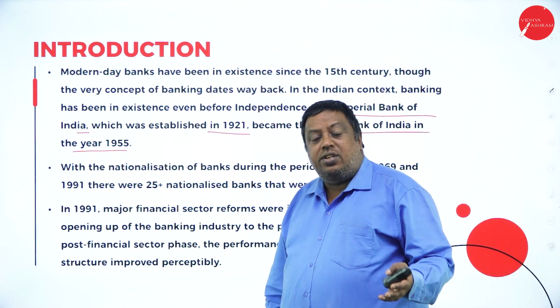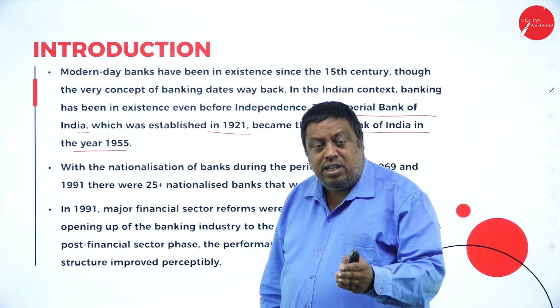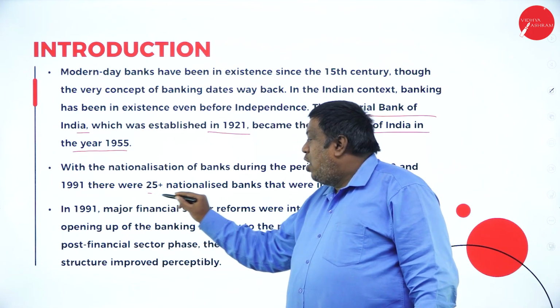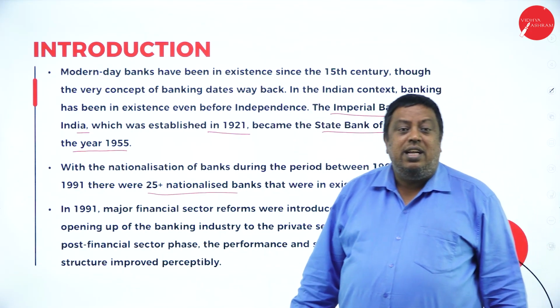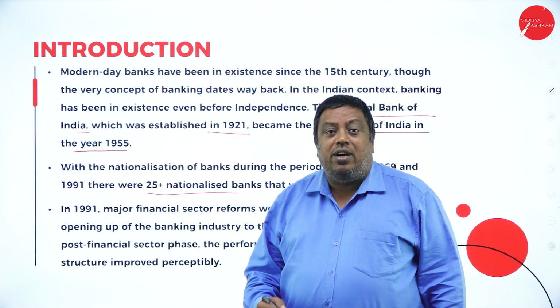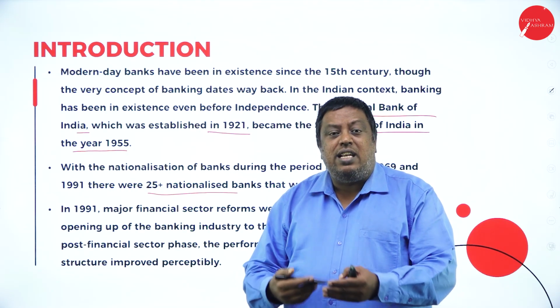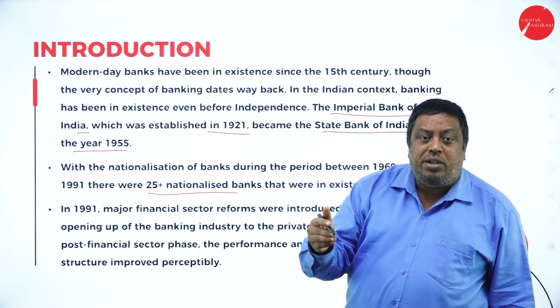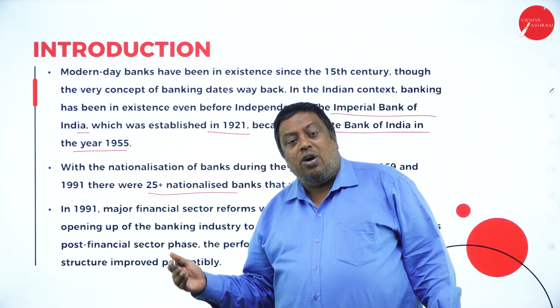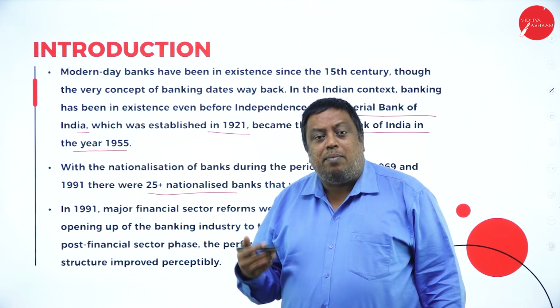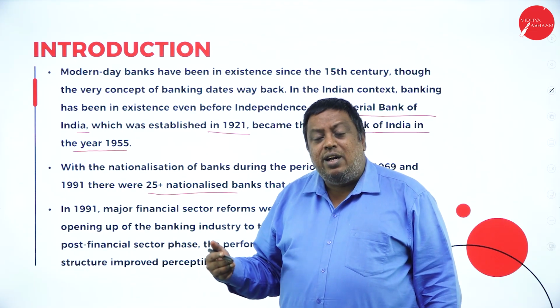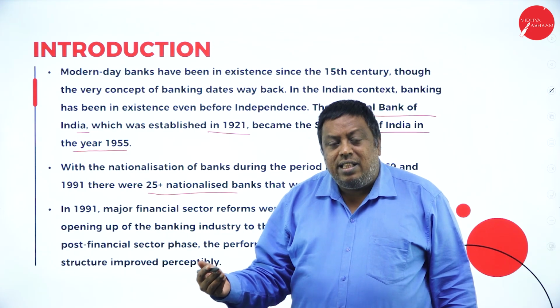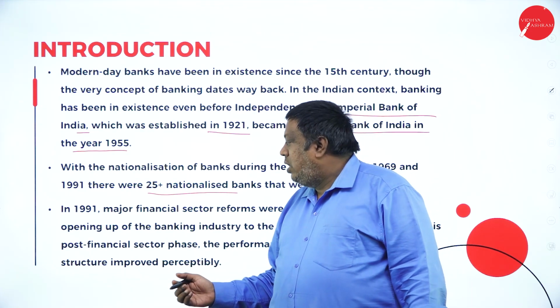At the time of nationalization, we had more than 25 nationalized banks which were controlling the financial aspects of the country, guiding and supporting investors and the public with finance whenever they required it, for whatever purpose. They were guiding and assisting in all areas.